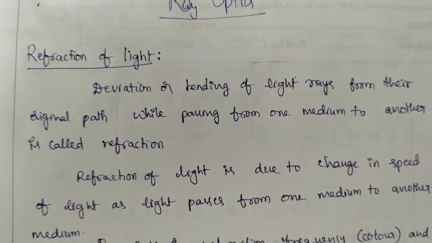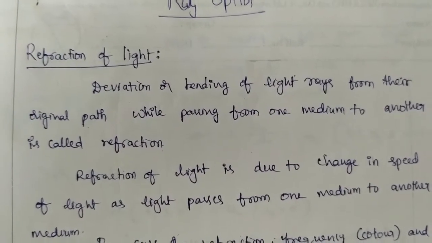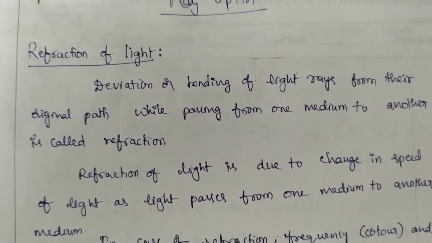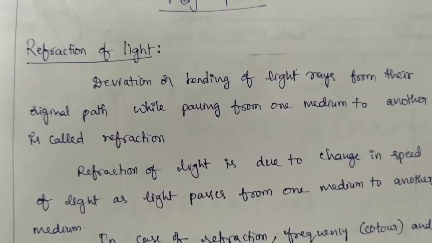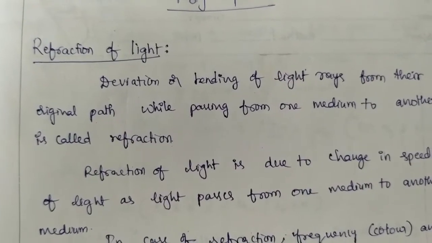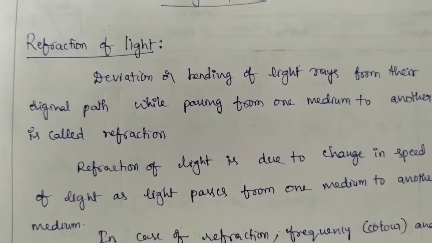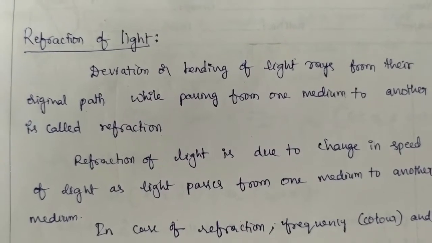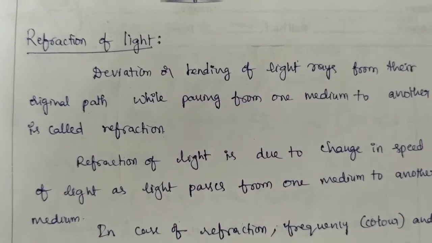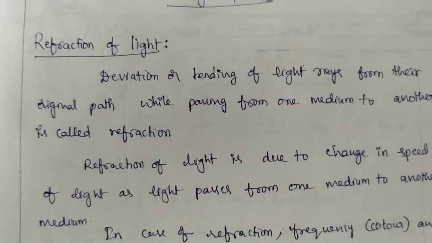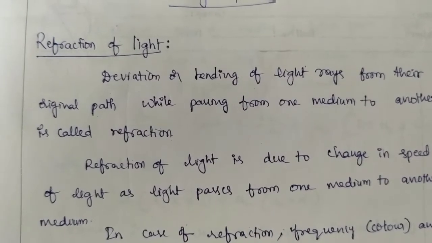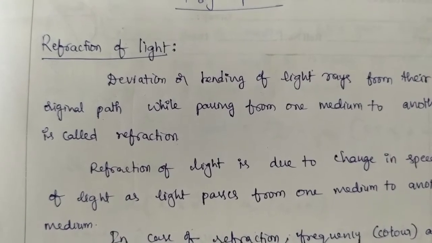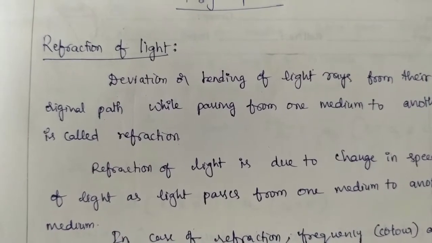Here obstacles means lenses, mirrors or a prism, all these are obstacles. That means their size is very large when compared to the wavelength of the light, and the light is treated as a ray. And in wave optics, the wave nature of light is taken into account. If the size of the obstacle is comparable to the wavelength, or the size of the obstacle is small when compared to the wavelength of the wave, then the wave nature of light is taken into account.